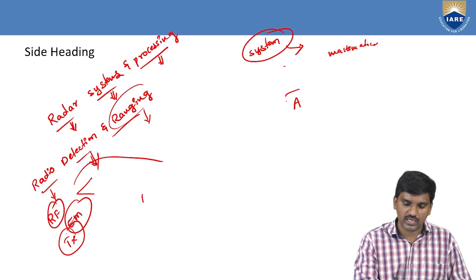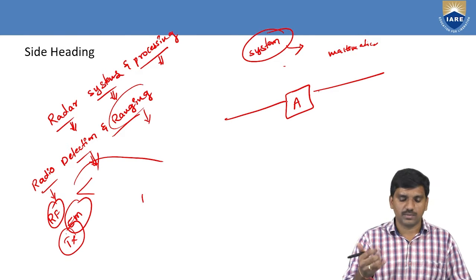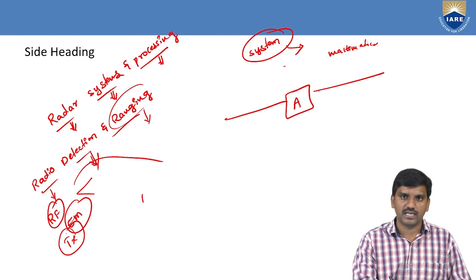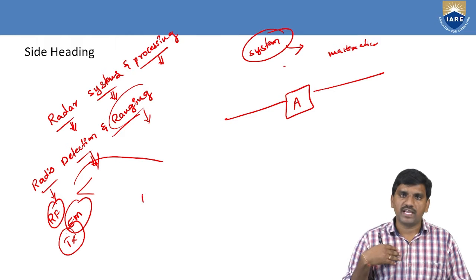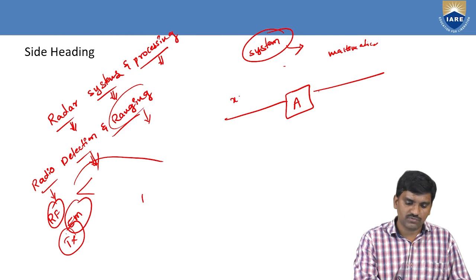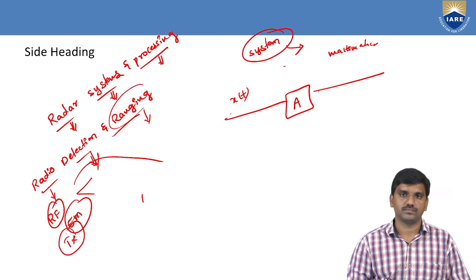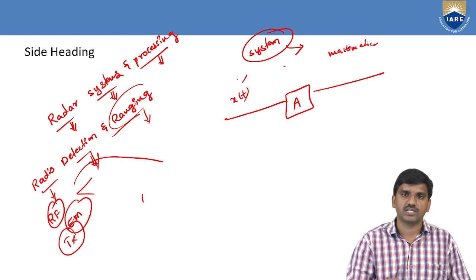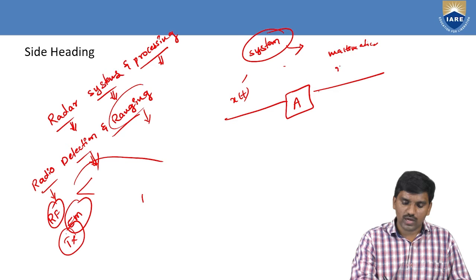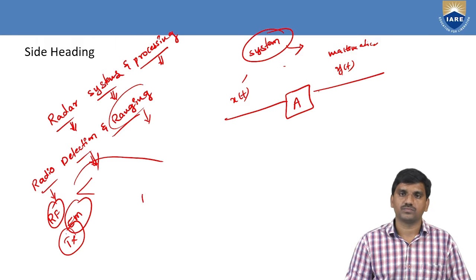For example, we have system A, denoted by capital A. Every system needs some input to give output. My input is in the time domain, x of t. The system is denoted by capital A, the input is x of t, then it gives output y of t.